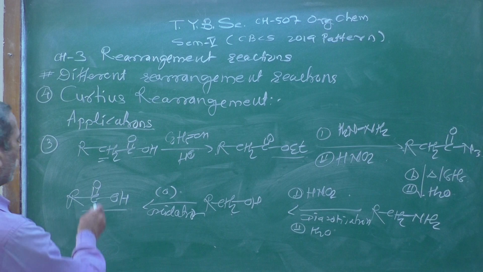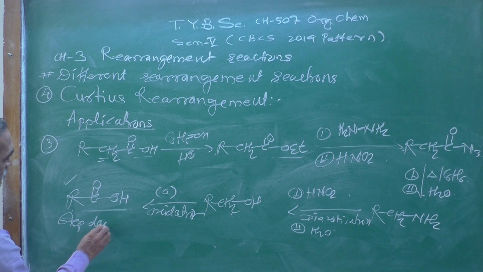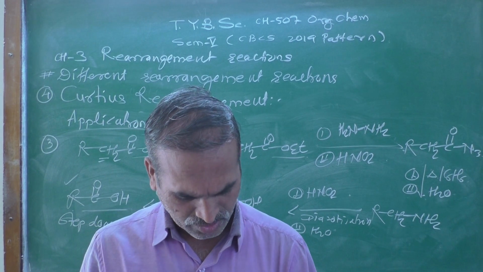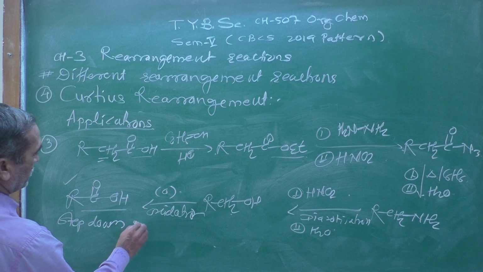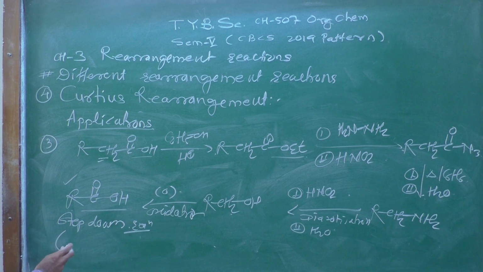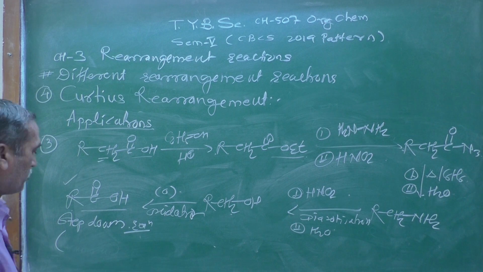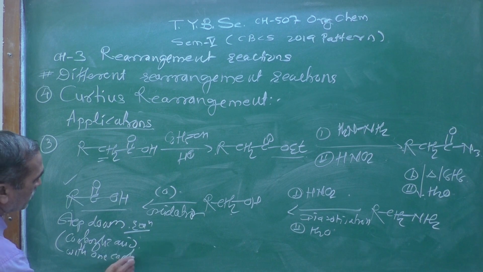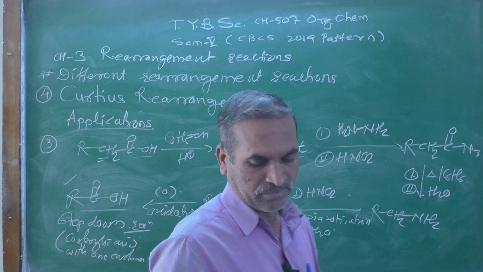Now if you look here at the final product, compared to the starting material, this type of reaction is known as a step down reaction: a carboxylic acid with one carbon atom less.